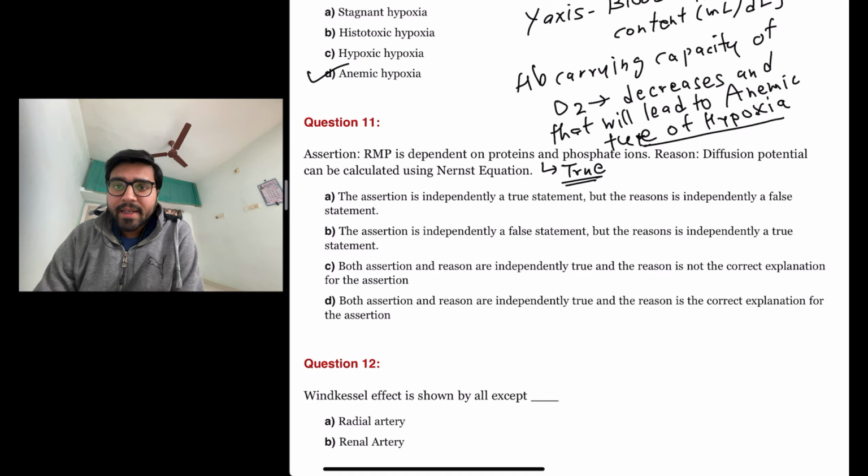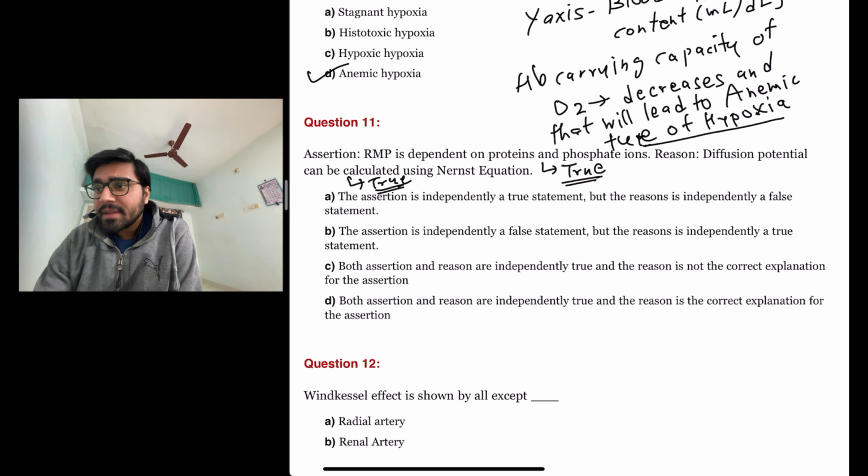And the reason explained here is diffusion potential can be calculated using Nernst equation. This is also a completely true statement. So these both are completely true statements. But let us join these two statements by the word because. Resting membrane potential is dependent on proteins and phosphate ions because diffusion potential can be calculated using Nernst equation.